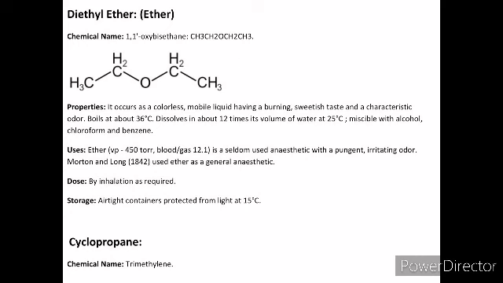Let's talk about some of the compounds. The first one is diethyl ether. This is in the liquid category. This is 1,1'-oxybisethane, CH3CH2OCH2CH3. That is the formula. Properties: it occurs as a colorless mobile liquid having a burning sweetish taste and a characteristic odor. It boils at 36 degrees, and it dissolves in about 12 times its volume of water at 25 degrees,